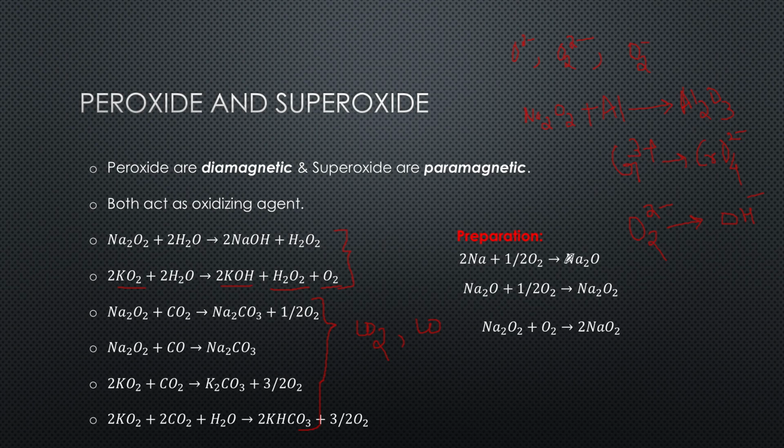Now, coming to the preparation of these peroxides and superoxides, peroxides can be synthesized from the alkali metal by first reacting with oxygen to form the monoxide, and this monoxide can further react with oxygen to form the peroxide. However, superoxides cannot be prepared from alkali metal directly by oxygenation. You need to oxidize your peroxide with oxygen to get your superoxides. So this is the preparation for peroxides as well as superoxides.